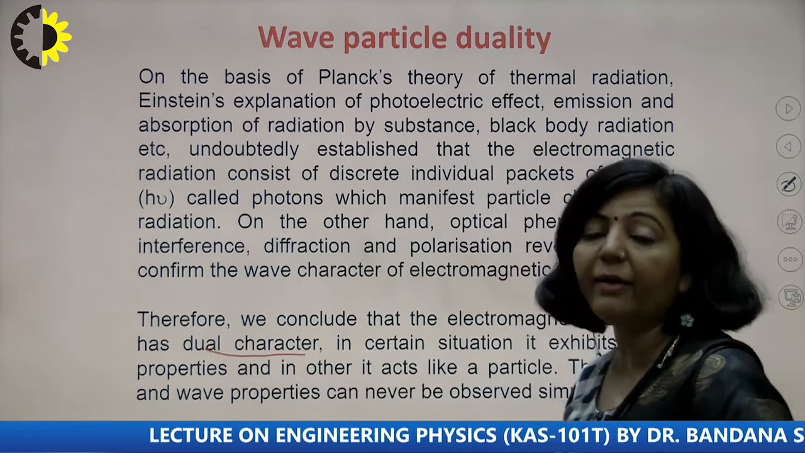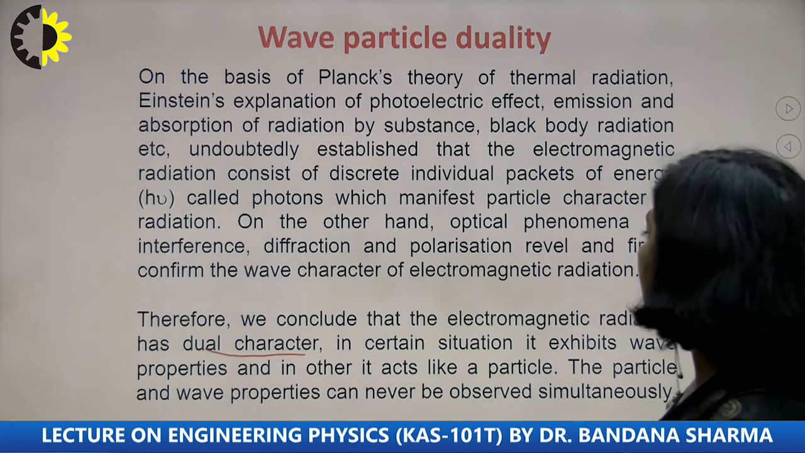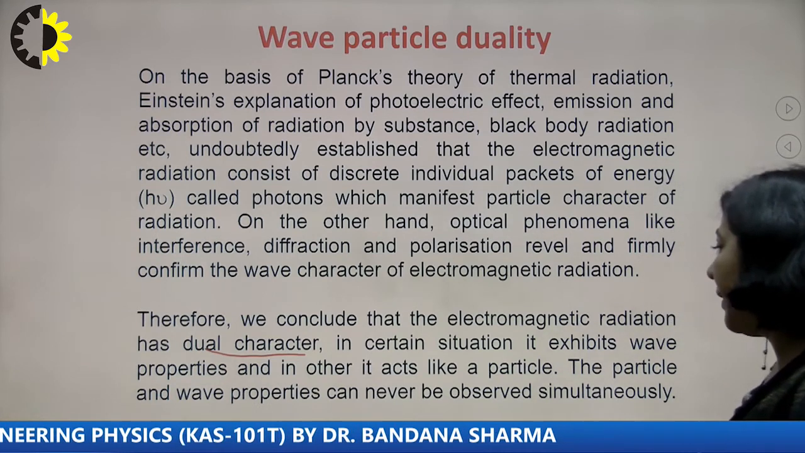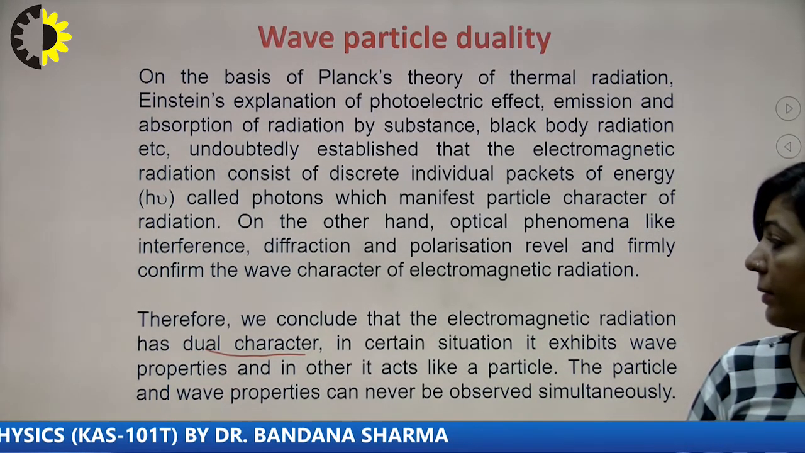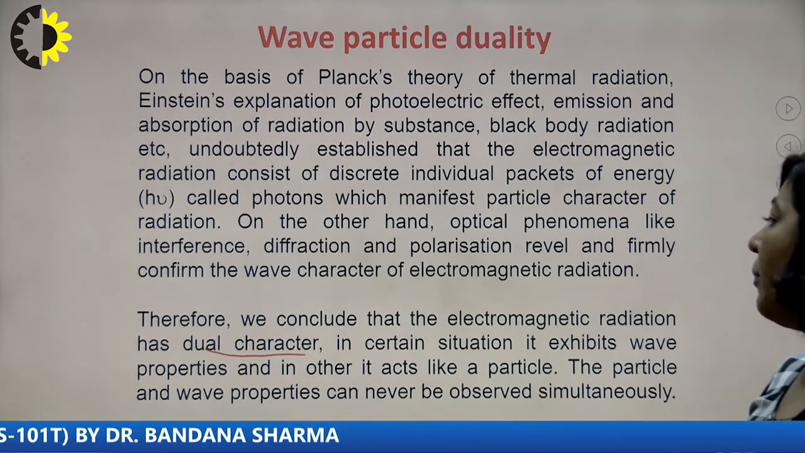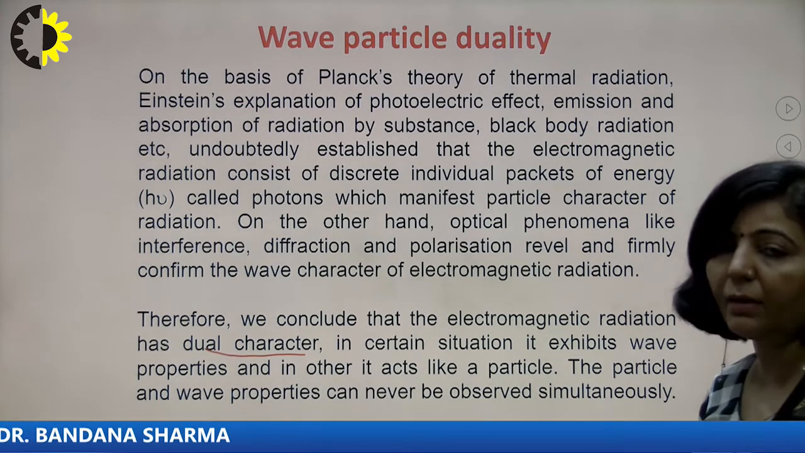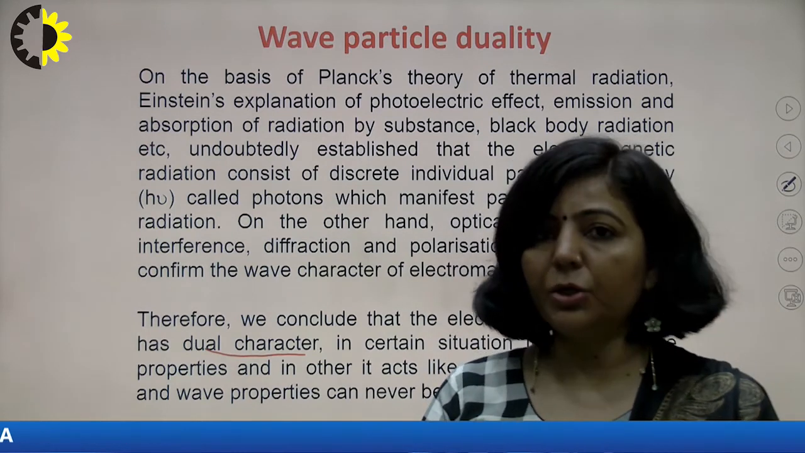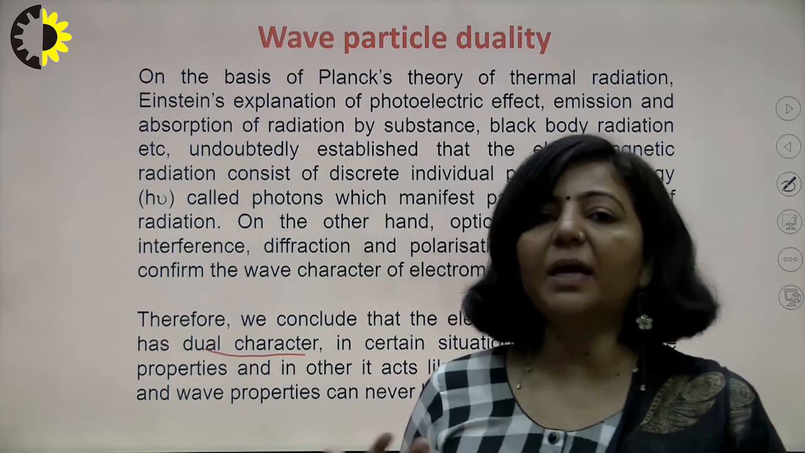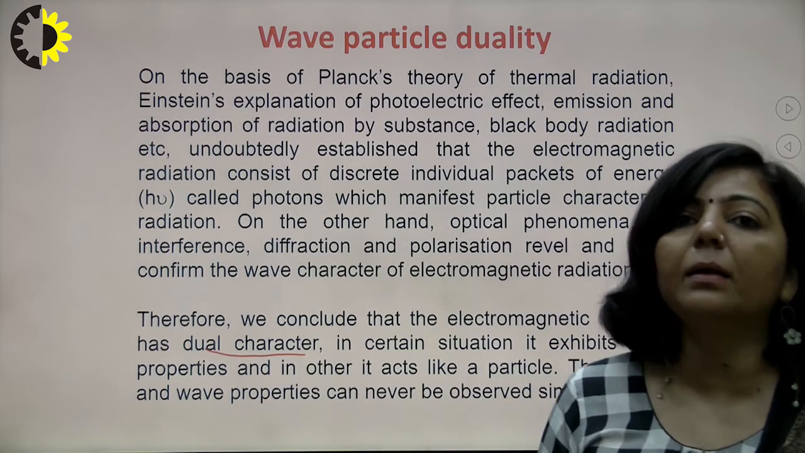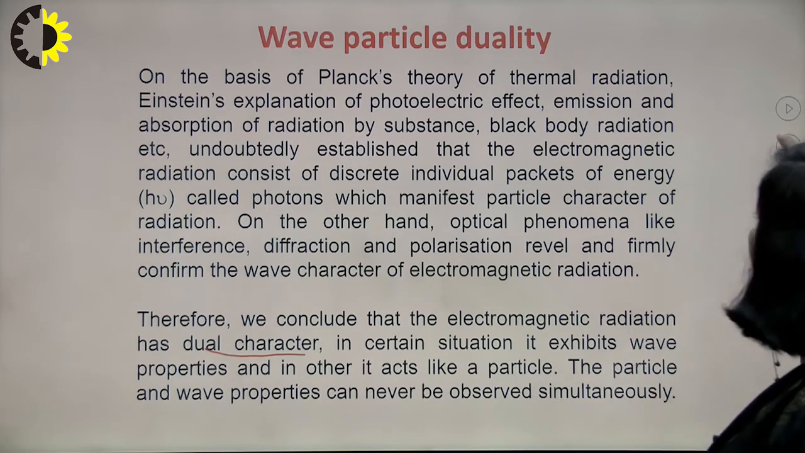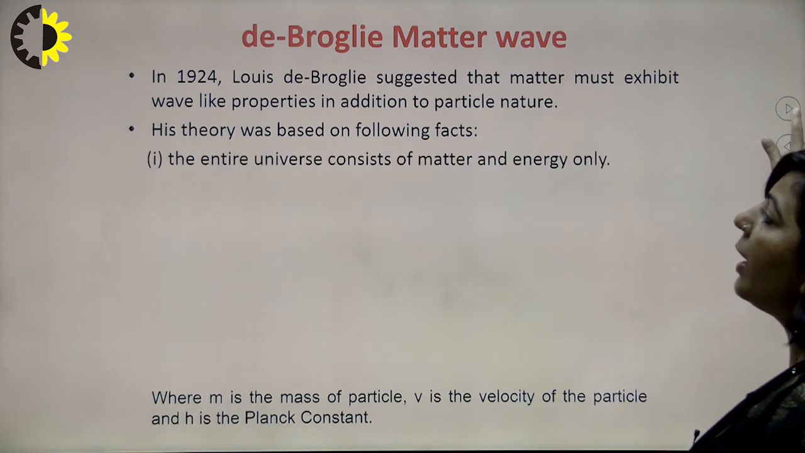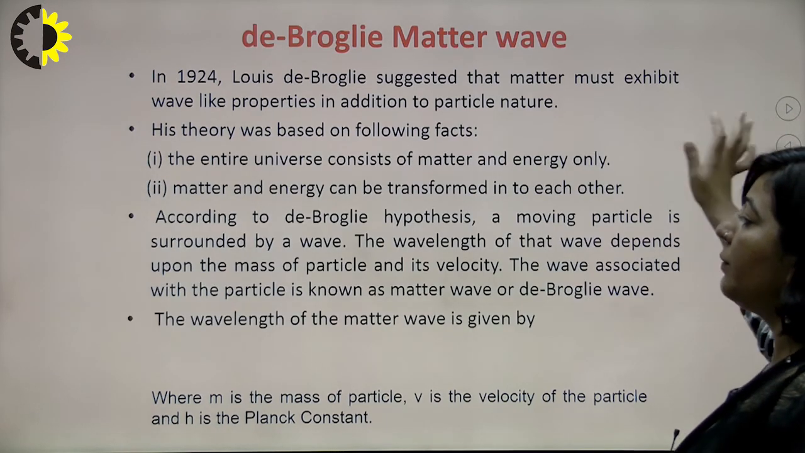Dual character means they have particle as well as wave nature. In certain situations it exhibits wave properties, and in others it acts like a particle. These particle and wave properties can never be observed simultaneously. It means at one time you can have particle nature or you can have wave nature, but simultaneously you cannot observe both particle as well as wave nature. So on the basis of this wave particle duality, de Broglie proposed that whenever you have a moving microscopic particle, it will be associated with